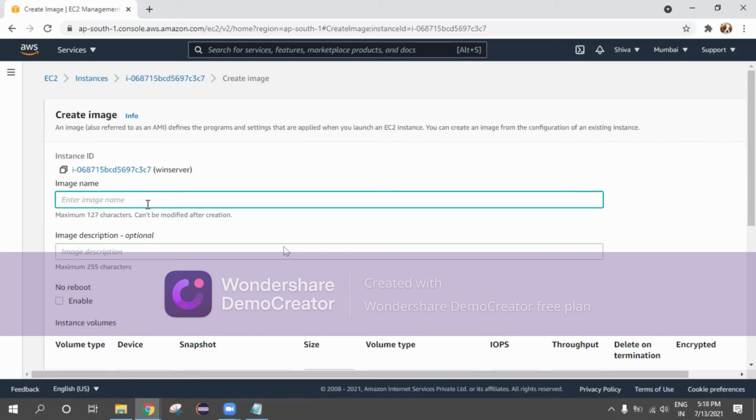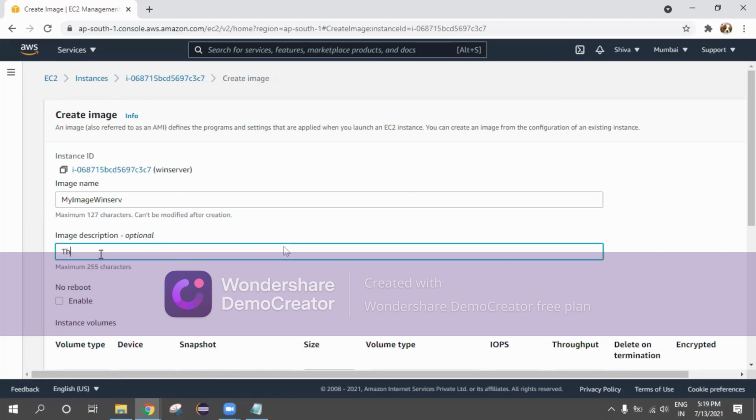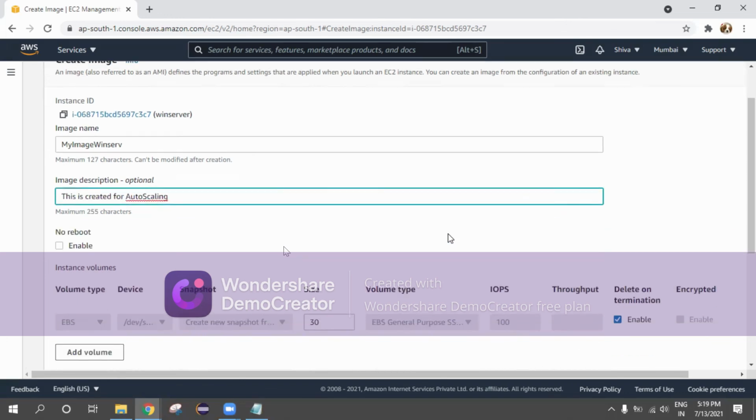We have to provide a name for this image. So I'm providing my image name as server, and this is created for auto scaling. I'm not writing any other things.